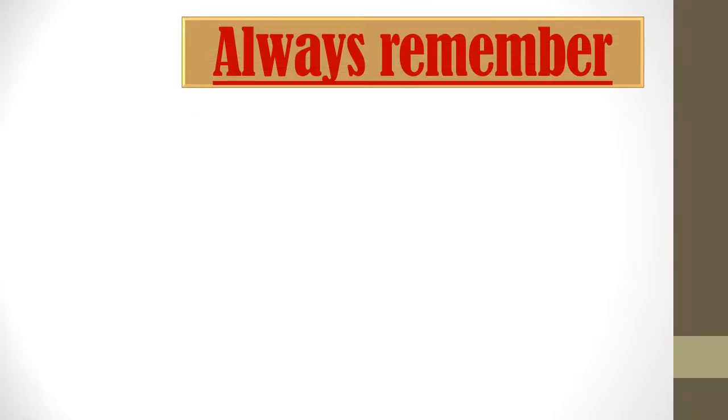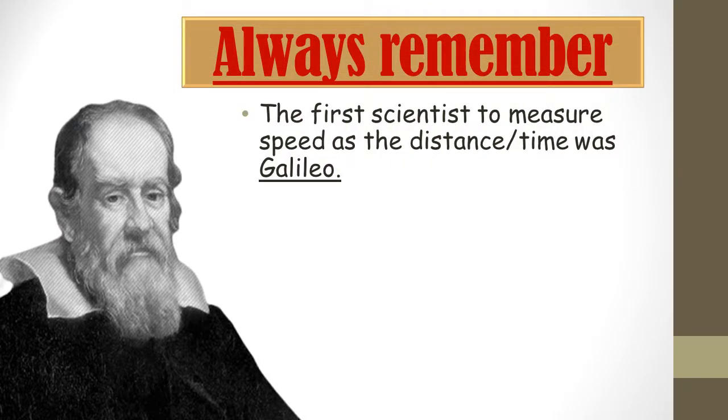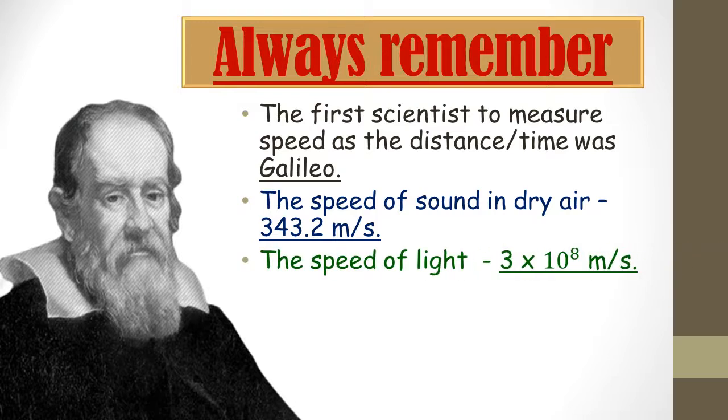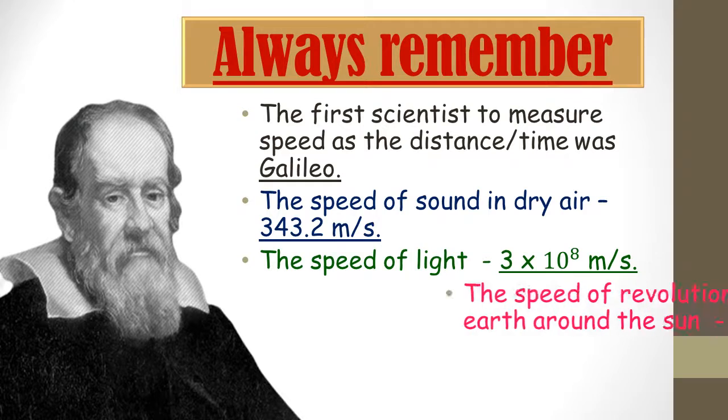Now always remember, students, the first scientist to measure speed as distance upon time was Galileo. The speed of sound in dry air is 343.2 meters per second, and the speed of light in air is 3 into 10 raised to 8 meters per second.